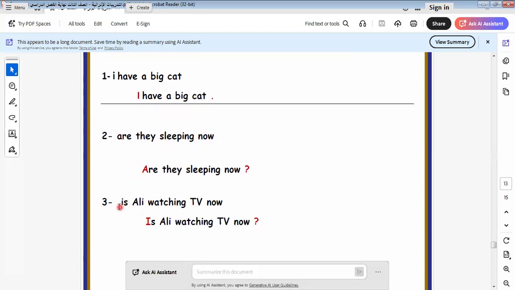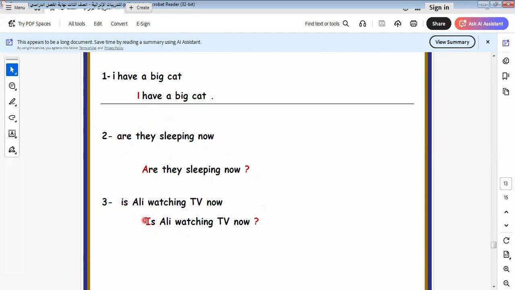Here we have is. Is must be written in what? In capital letter, right? In this way. If we have Ali here in small letter, I must write Ali in capital letter. Why? Because the names of person or famous places or countries must be written in capital. When we talk about Qatar, Qatar is Q in capital letter. When we talk about the United Arab Emirates, it must be written in capital letter, because the United Arab Emirates is a country. Qatar is a country. Egypt is a country.